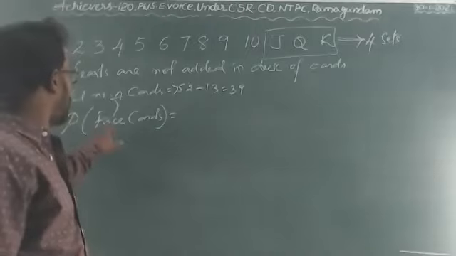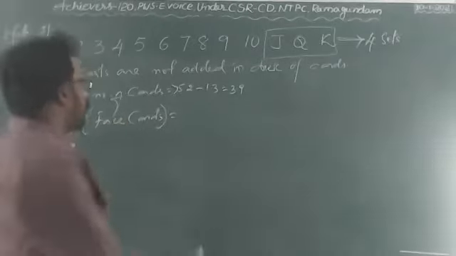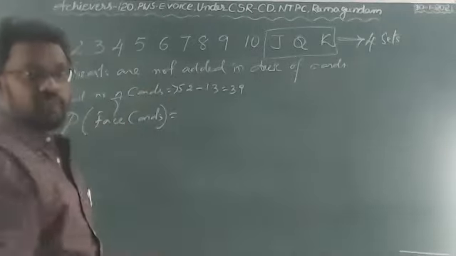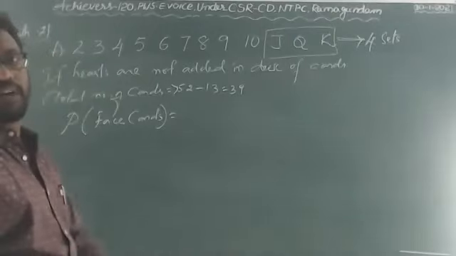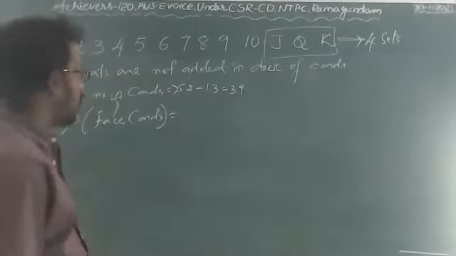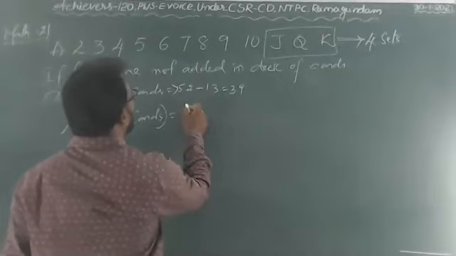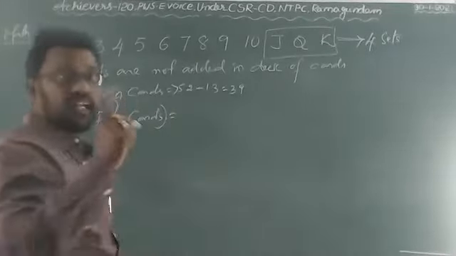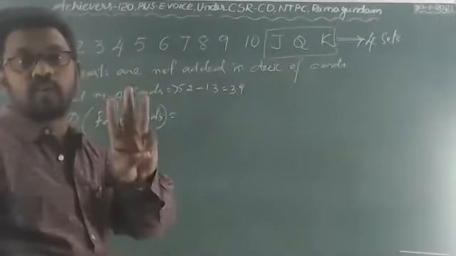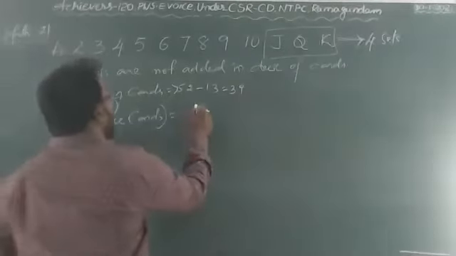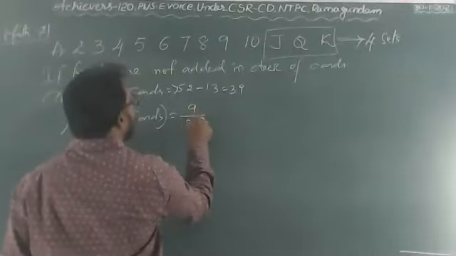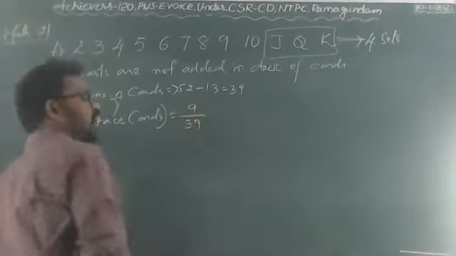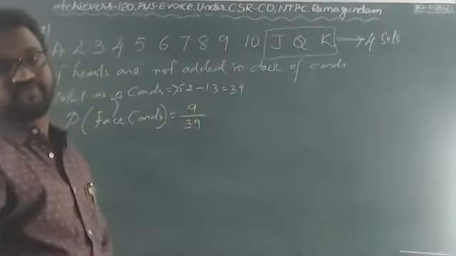What is the probability of getting the face cards? Face cards. What is the formula? Number of favorable outcomes by total number of outcomes. That is the formula. So how many will be there in this? In one set, 3 cards will be there. Totally 3 sets will be there. 3 threes are 9 by 39.